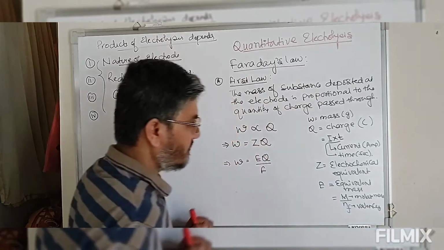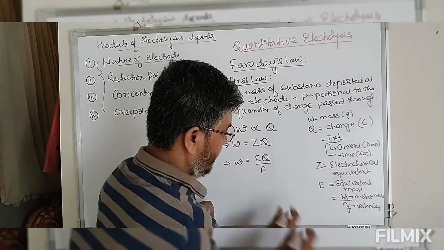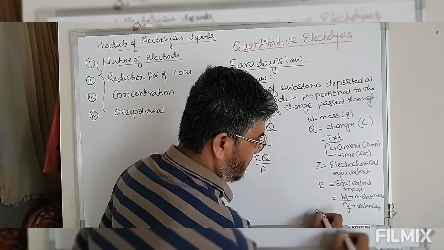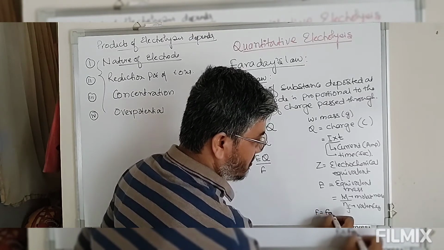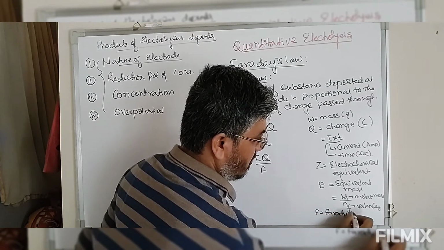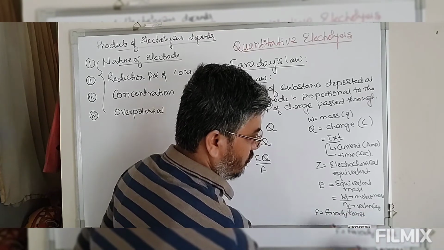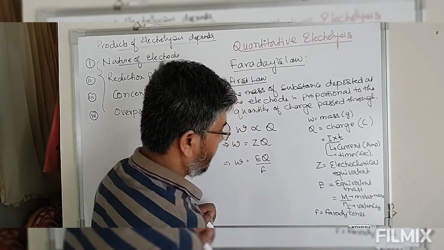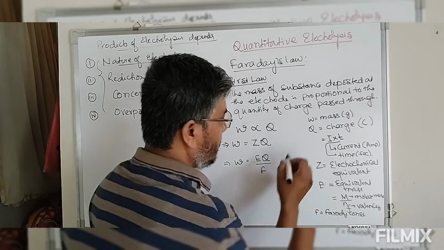that is, the oxidation state. And this F is known as the Faraday constant, whose value is equal to 96500 coulomb.